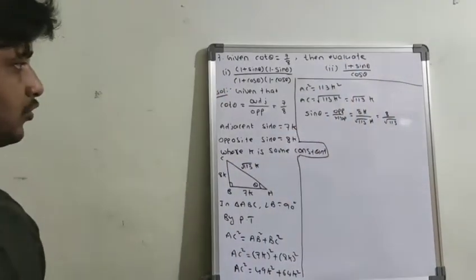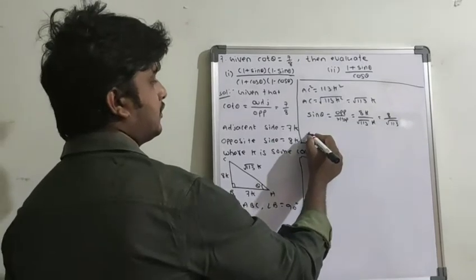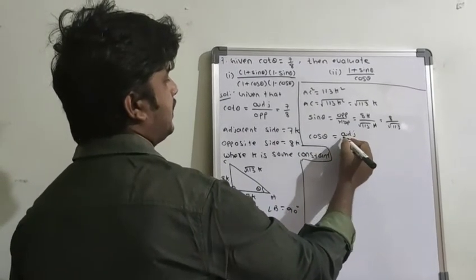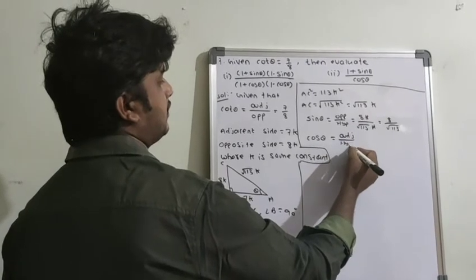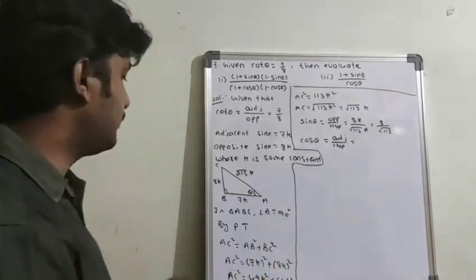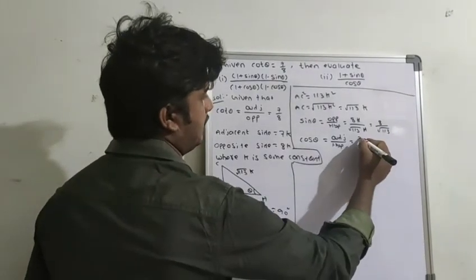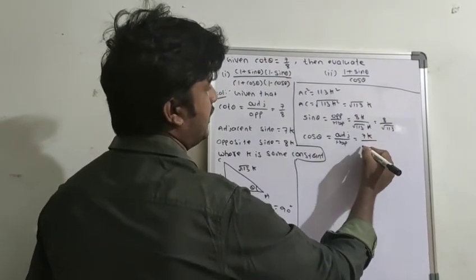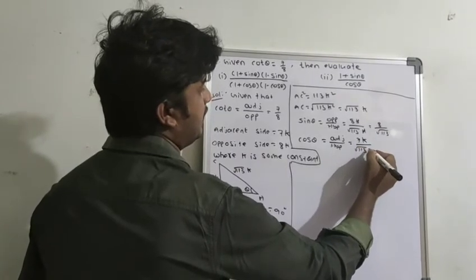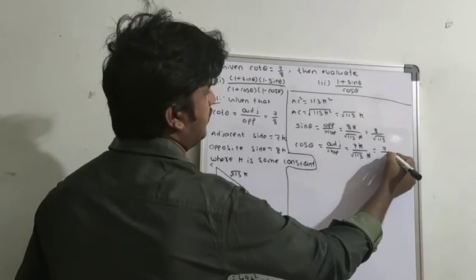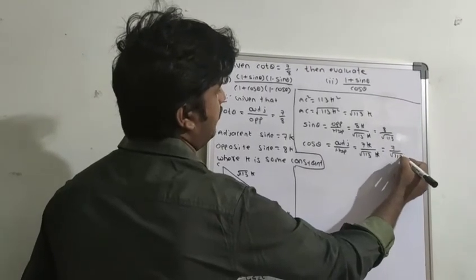And cos theta also, find. What is the formula for cos theta? Adjacent by hypotenuse. Adjacent side 7k by under root of 113 k. K gets cancelled. So 7 by under root of 113.